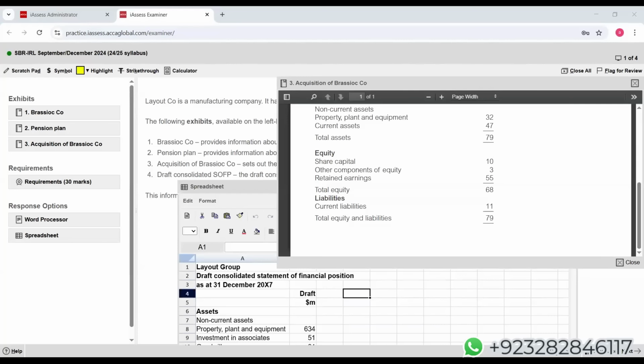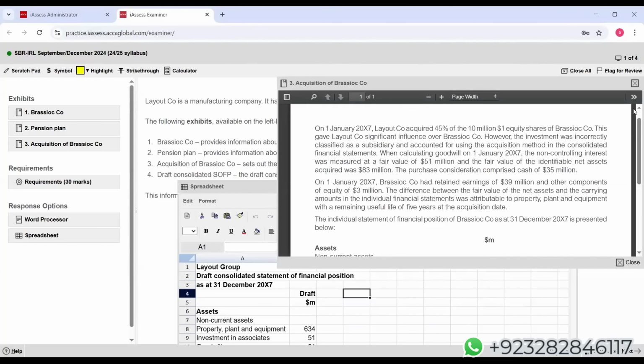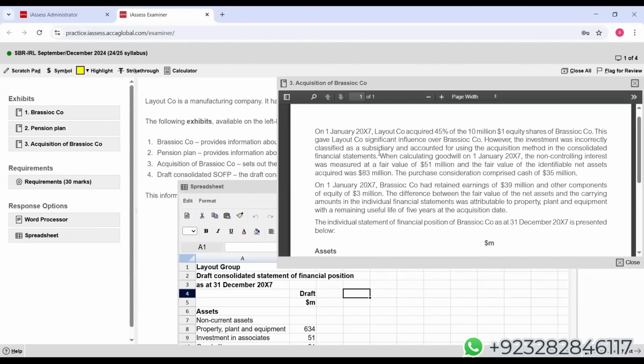Okay. Let me show you Exhibit 3. On January X7, Layout acquired 45% of 10 million $1 equity shares of Brasco. This gave Layout significant influence over Brasco company. However, the investment was incorrectly classified as a subsidiary and accounted for using the acquisition method.